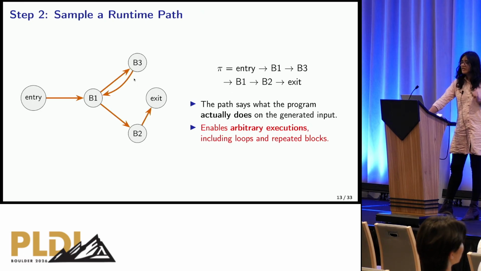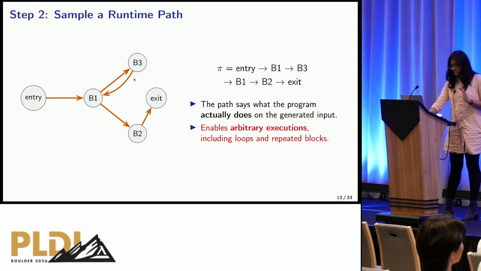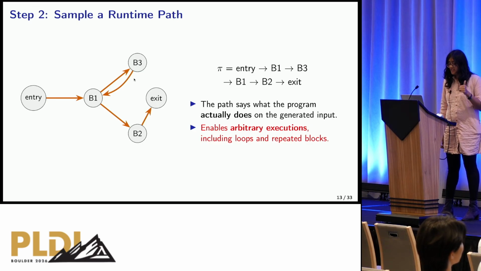Second, we sample a runtime path through the CFG. For this particular example, we're sampling the path entry, B1, B3, B1, B2, and then the exit. The path says what the program actually does on this input. This enables arbitrary execution, including loops, repeated blocks, and any path as convoluted as you can think of.